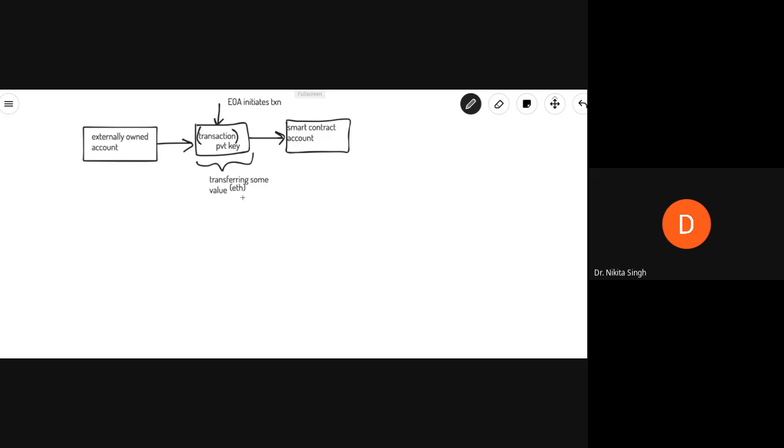So the thing here is that we are saying that Ethereum is more than just a cryptocurrency. Ethereum is a programmable blockchain. So what you are doing here is you have two types of accounts, externally owned accounts and smart contract accounts. And you can initiate transactions either to transfer some money or use some storage or perform some calculation or you can create new contract.